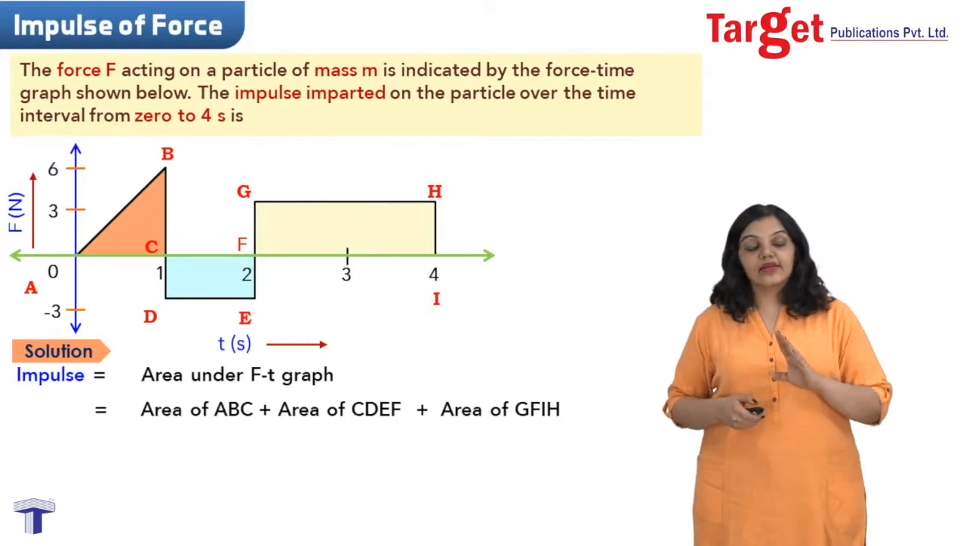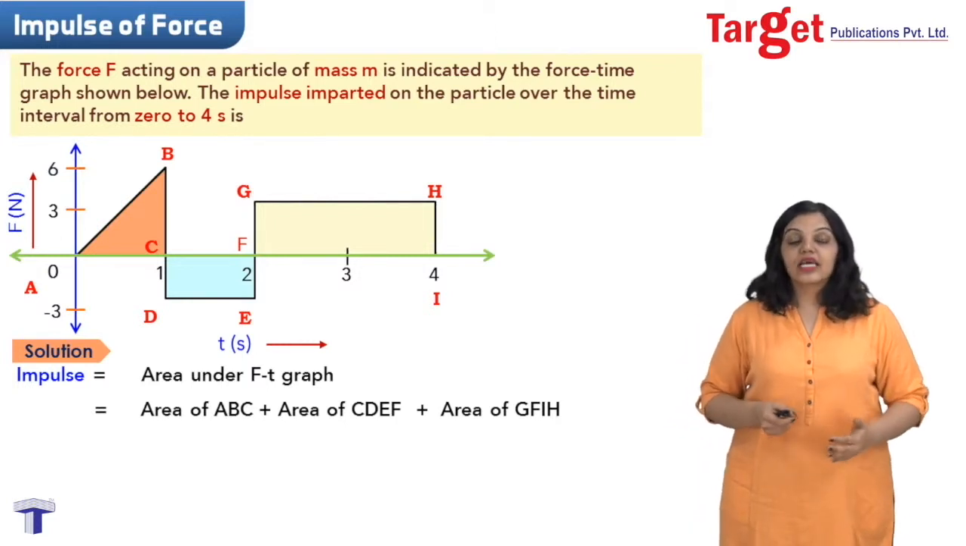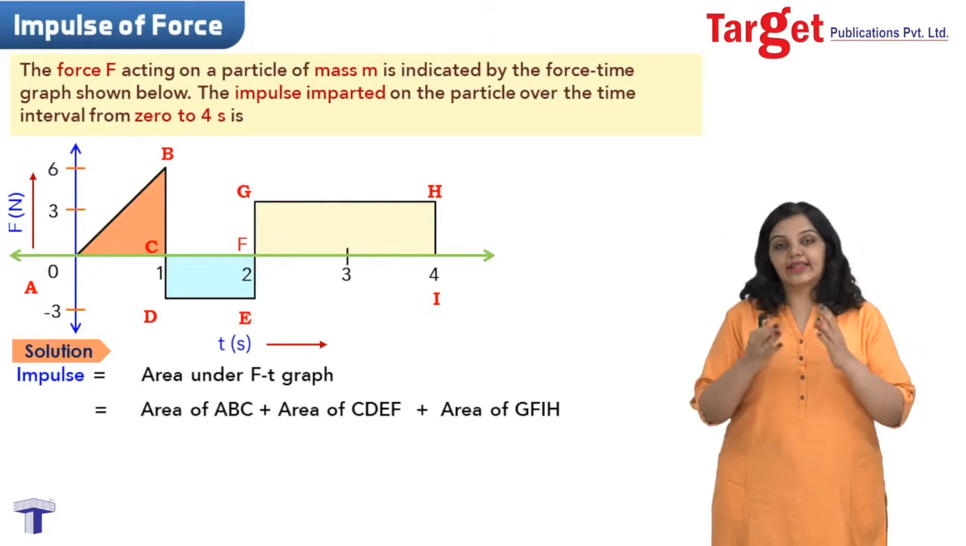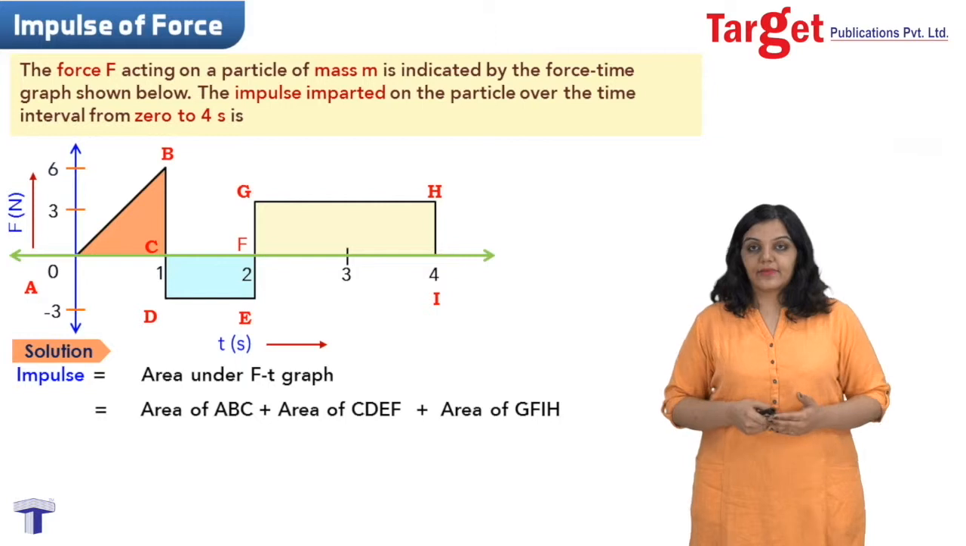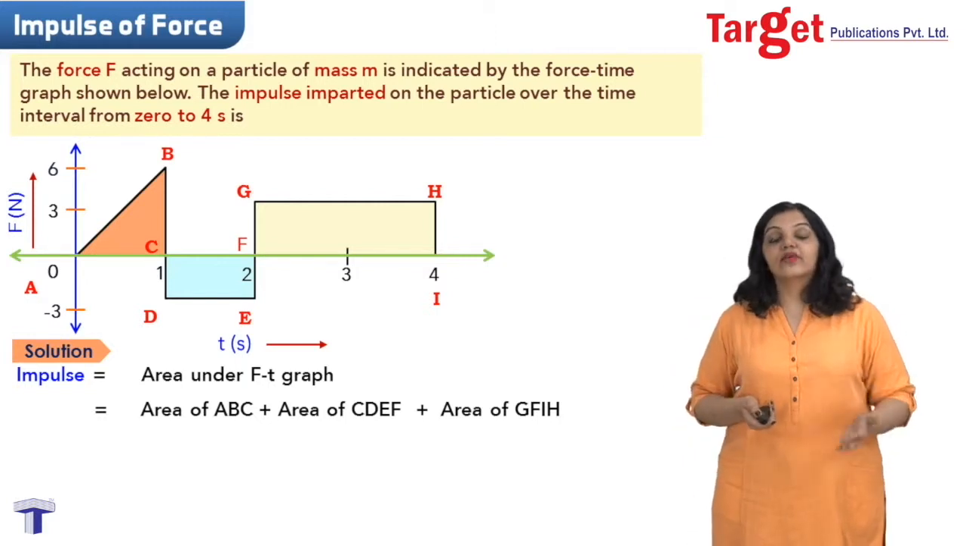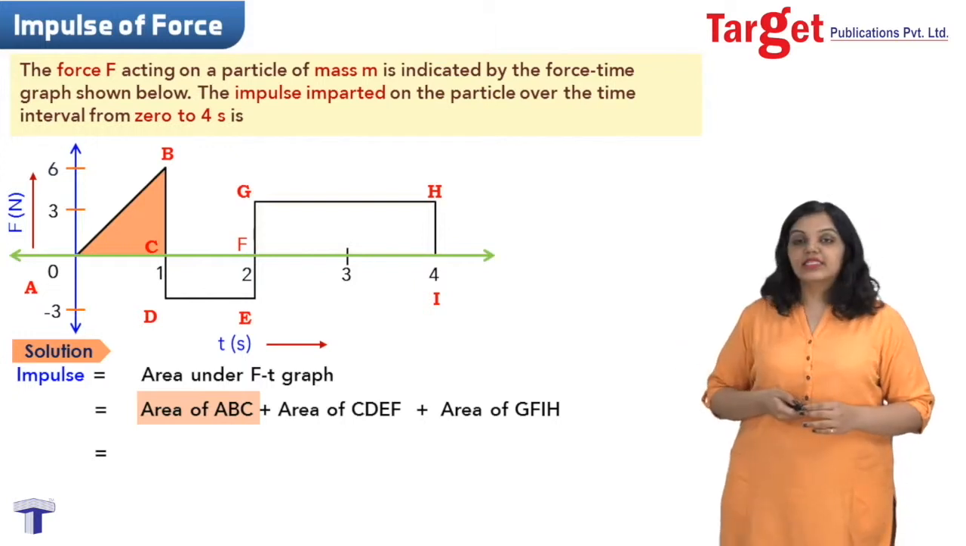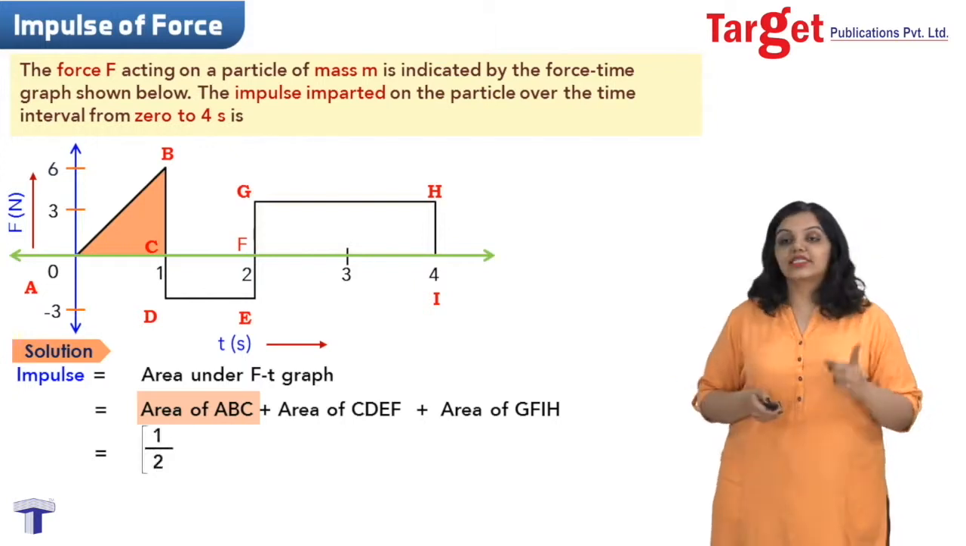So if I want the area under the curve, which will give me the impulse, I simply have to find the area of this triangle and these two rectangles and add them up. So let's start doing that. The area of a triangle we know is given by half into base into height. So I start by writing down the area of ABC, which is half into base into height.